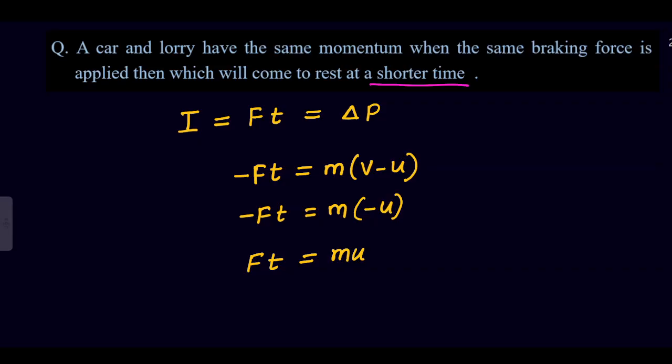They are saying the same momentum, so the initial momentums are the same. Initially both will have the same momentum. Now F into T will be equal to P. From this, we can say T is equal to P by F.